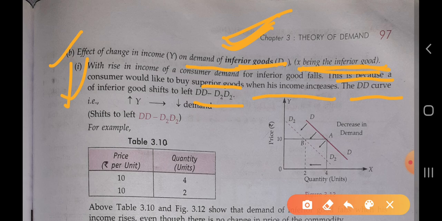And here we are seeing the effect on the inferior good, so the demand curve of the inferior good will be shifted to the leftward, from DD to D2 D2. With the increase in the income of the consumer, there is a decrease in the demand of the inferior goods, so the curve will shift to the left. Here we have taken the schedule. At every unit the price is the same, and the quantity of the inferior good decreases when the income of the consumer increases, from 4 to 2.